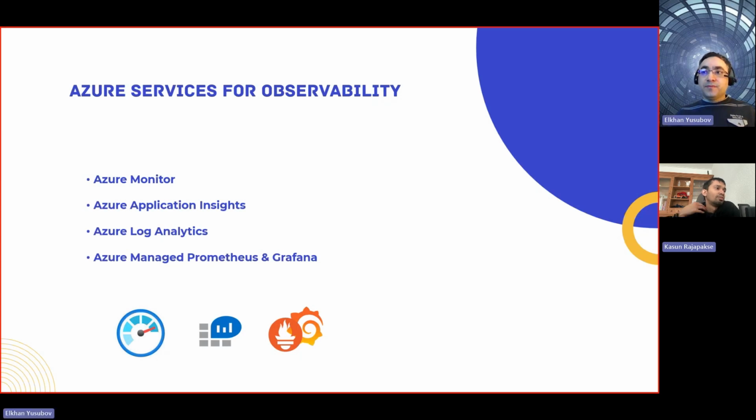Yes. So for managed Prometheus and Grafana, as you mentioned, it is an open source solution. Prometheus is the second project in the CNCF after Kubernetes, so it's one of the oldest projects in the CNCF. It has a lot of capabilities and good features, and it is the de facto monitoring solution for cloud native and containerization. So that's why Microsoft took the opportunity and created their own solution on top of Prometheus.